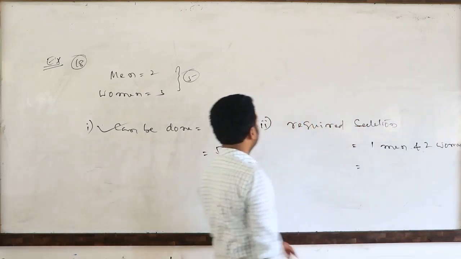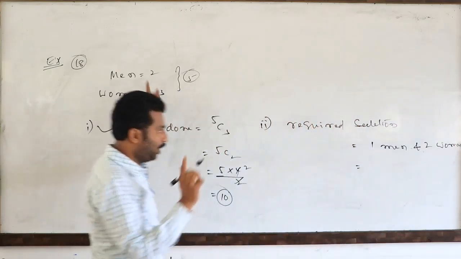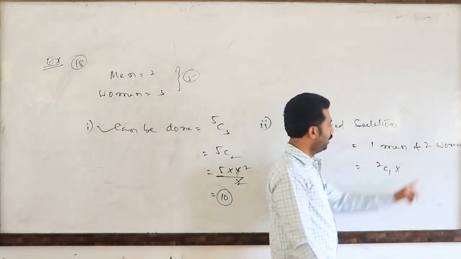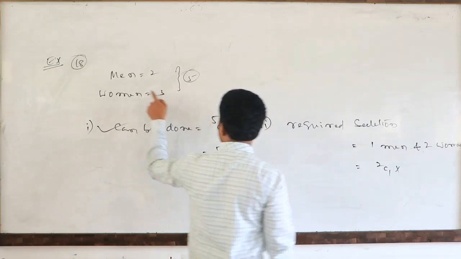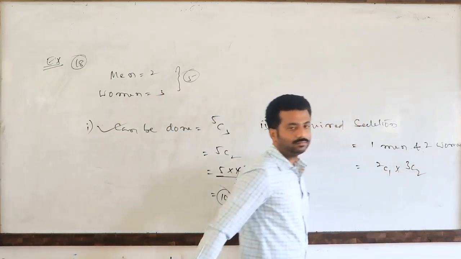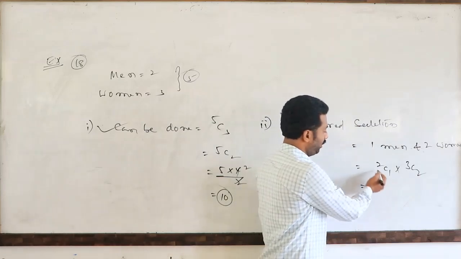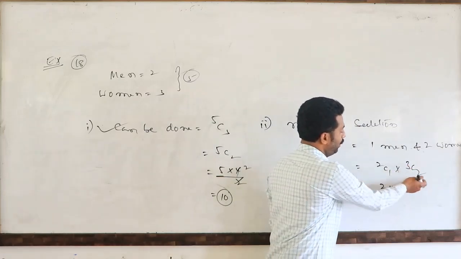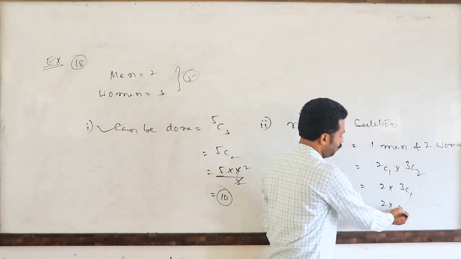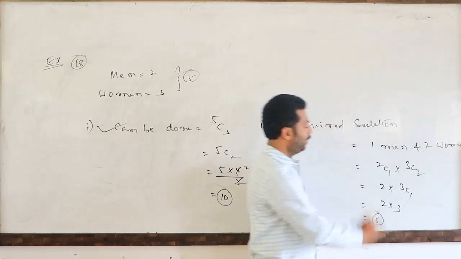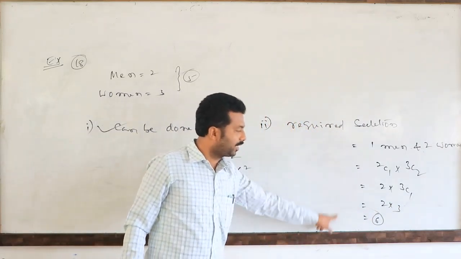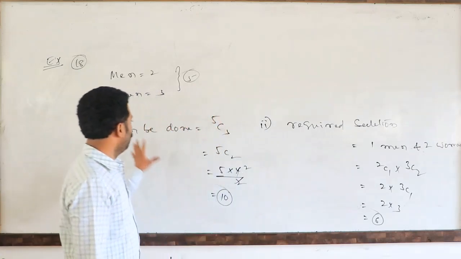How many men are there? 2 members, and 1 can be selected. That is 2C1 ways. Total how many women? 3 members, and 2 can be selected. 2C1 means 2, and 3C2 we can write as 3C1, which is 3. So 2 times 3, total 6 ways can be selected.